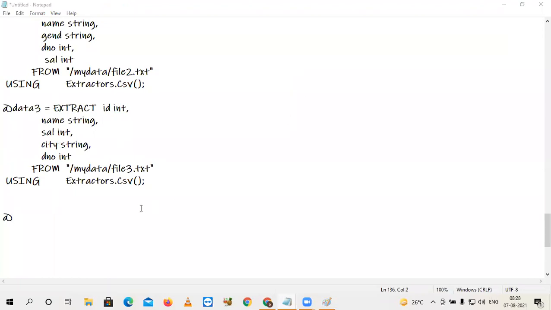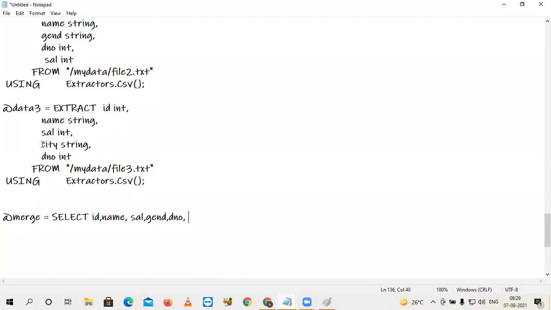Because you cannot directly use the star. Let's say my data object name is match. I'm going to work with the files. First file: what I want is ID, name, salary, gender and department number.